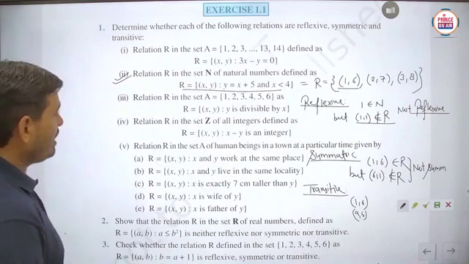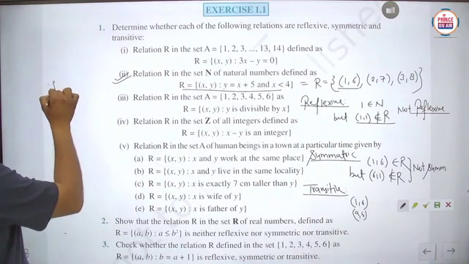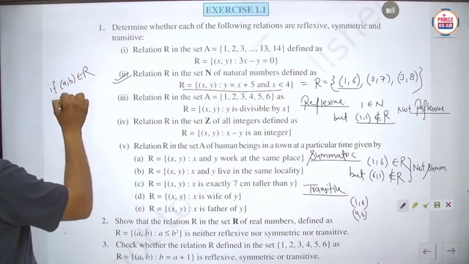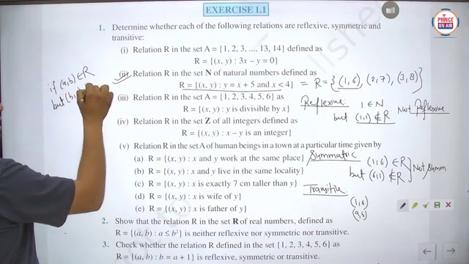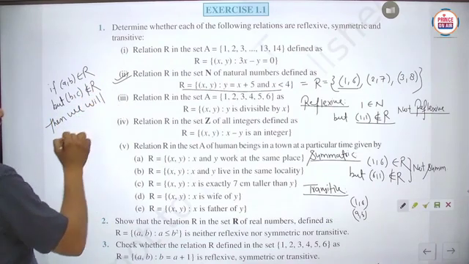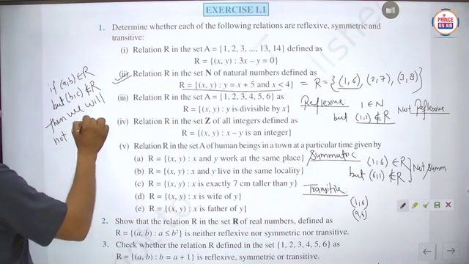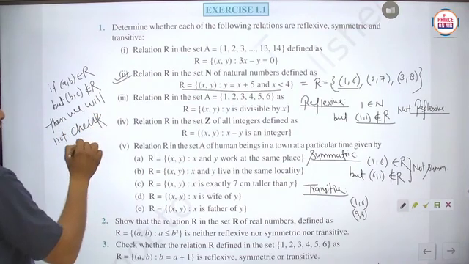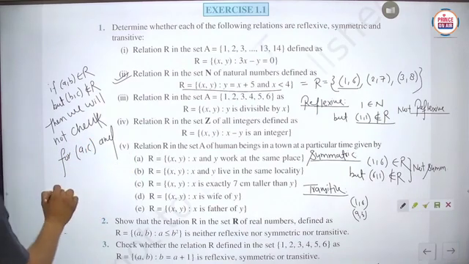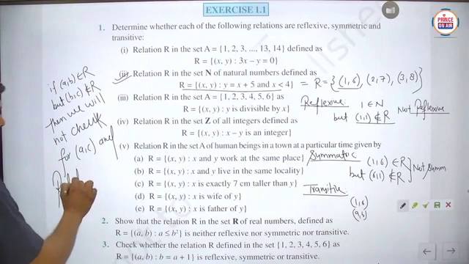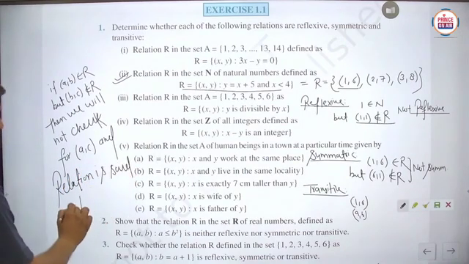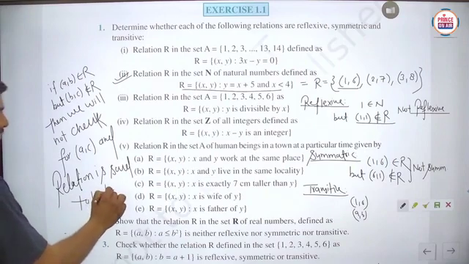So this definition: if (A,B) belongs to R but (B,C) does not belong to R, then we will not check for (A,C), and the relation is said to be transitive. Is it clear?